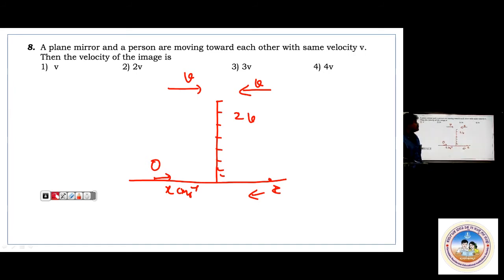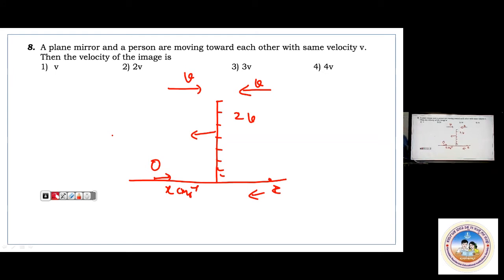Now here it is different. It is still higher level. A plane mirror and a person are moving towards each other. Say here a person is there, plane mirror is there. When the person starts moving in this direction, the relative velocity of the image will be 2v when the mirror is at rest. But when the mirror also starts moving this way with velocity v, that v will be added up.